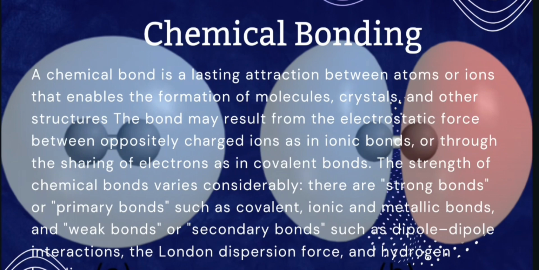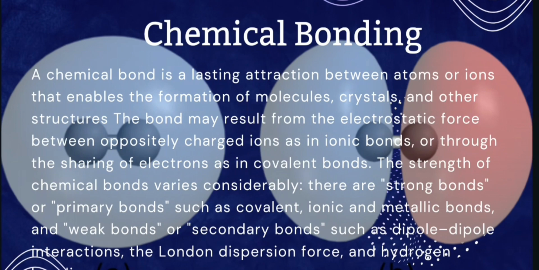The strength of chemical bonds varies considerably. They are strong bonds or primary bonds, such as covalent, ionic, and metallic bonds, and weak bonds or secondary bonds, such as dipole-dipole interaction, the London dispersion force, and hydrogen bonding.